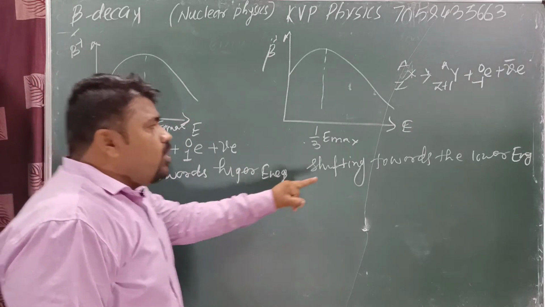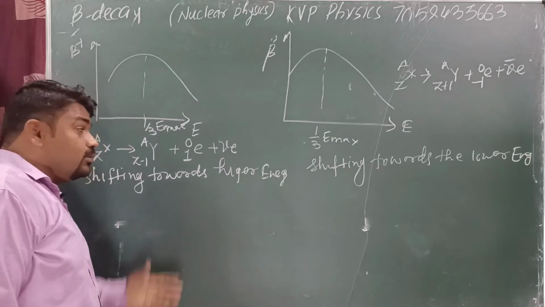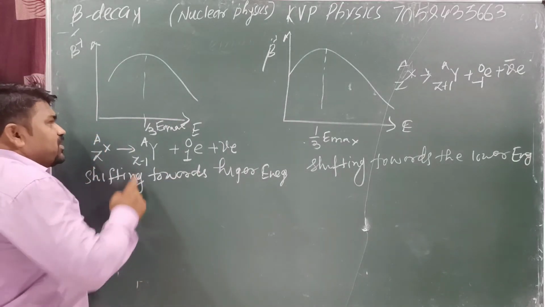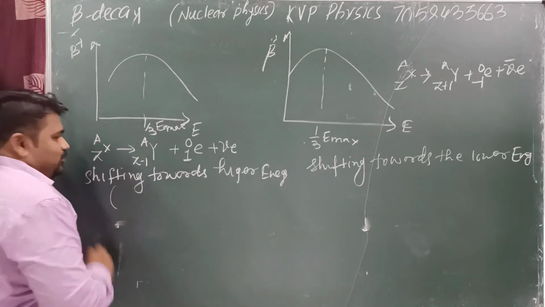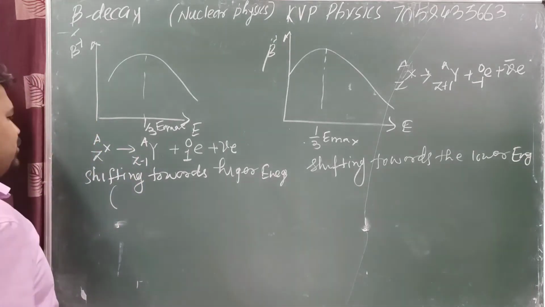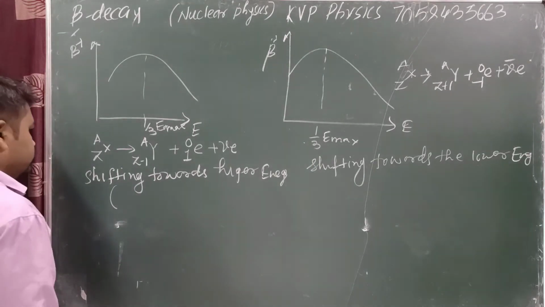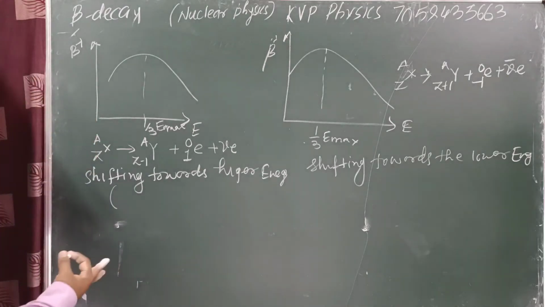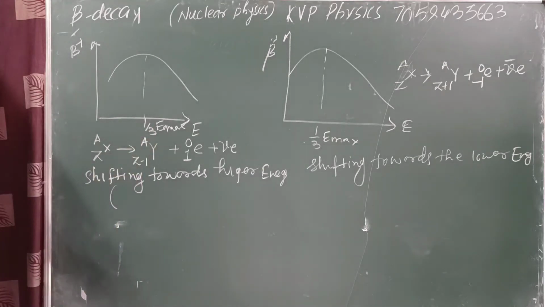Okay, shifting toward the lower energy, shifting toward the higher energy. Why has such a thing happened? Simple. Beta plus, charge is positive. Nucleus charge is positive. Nucleus also has positive charge, and the beta plus also has positive charge. Yes or no?